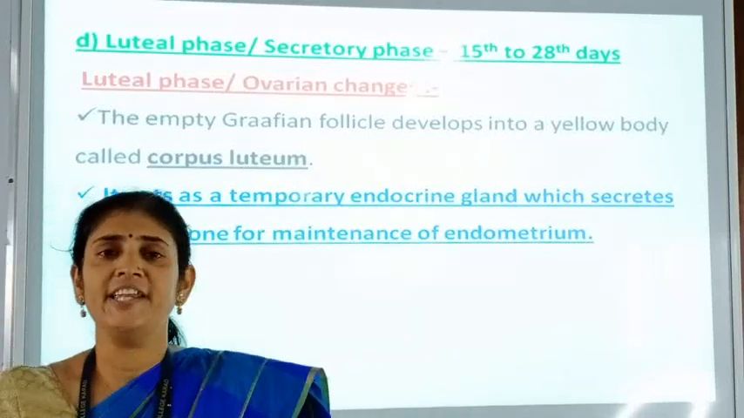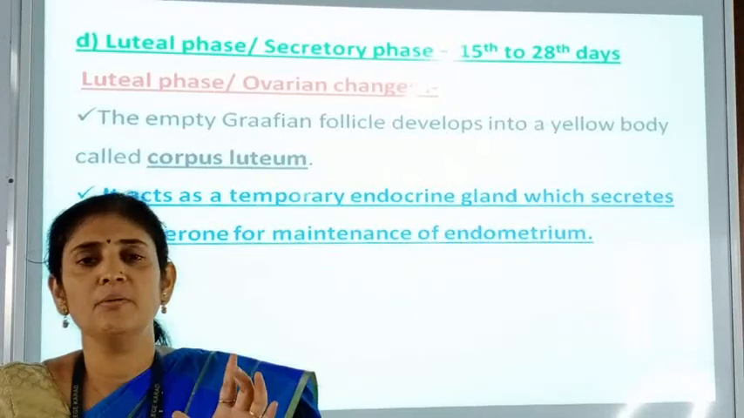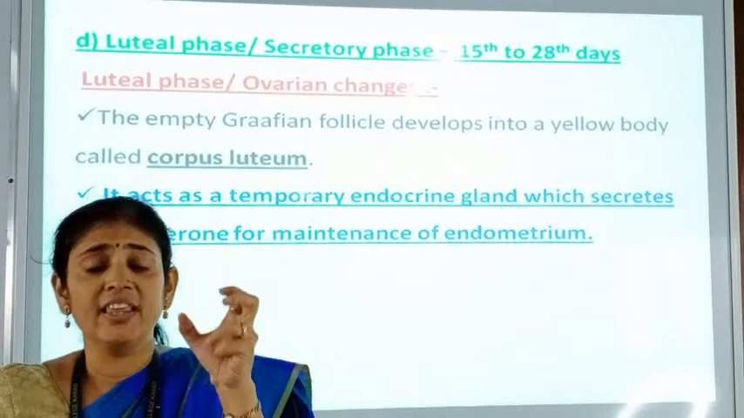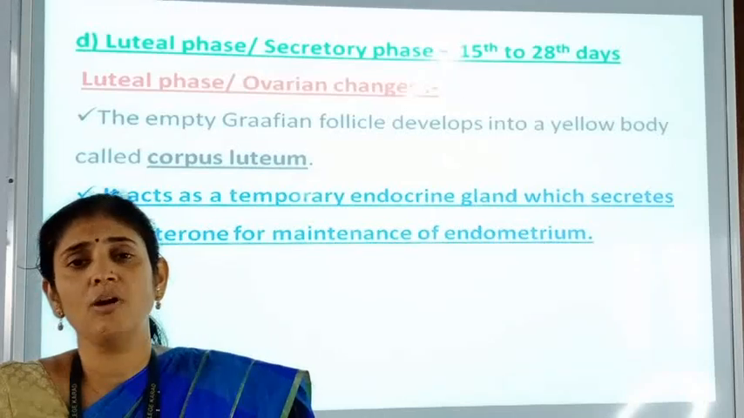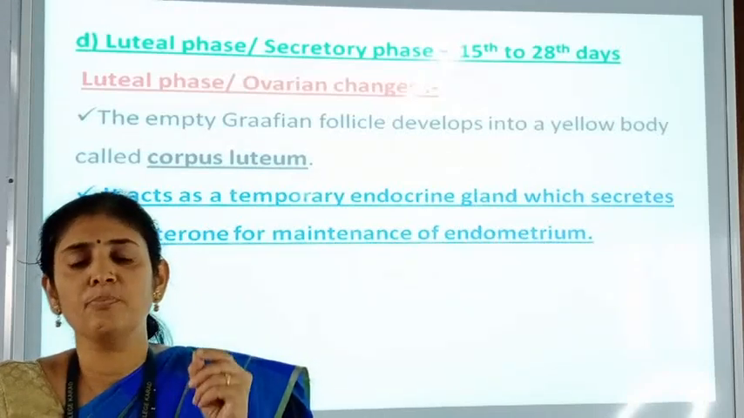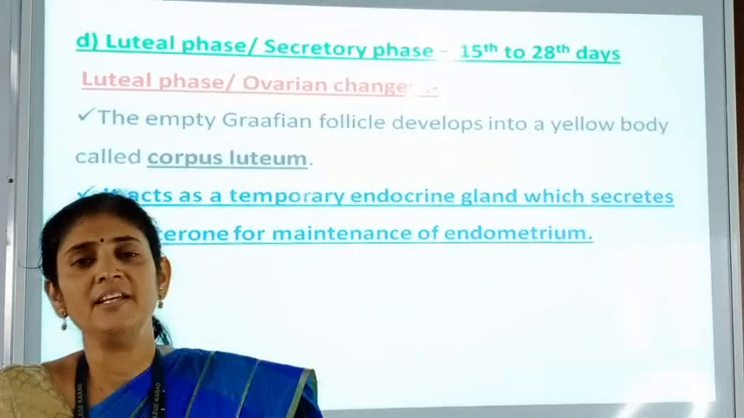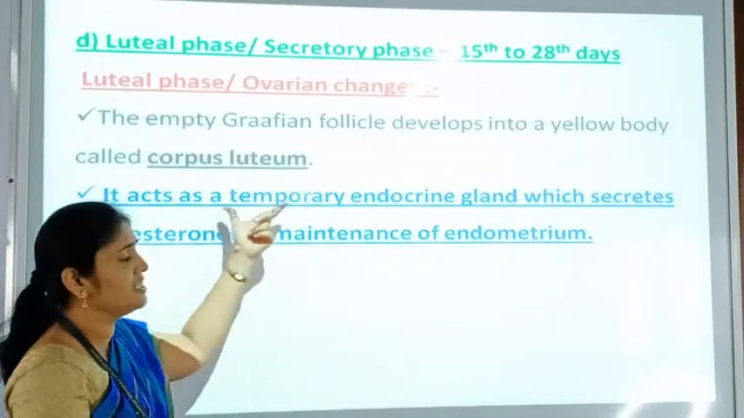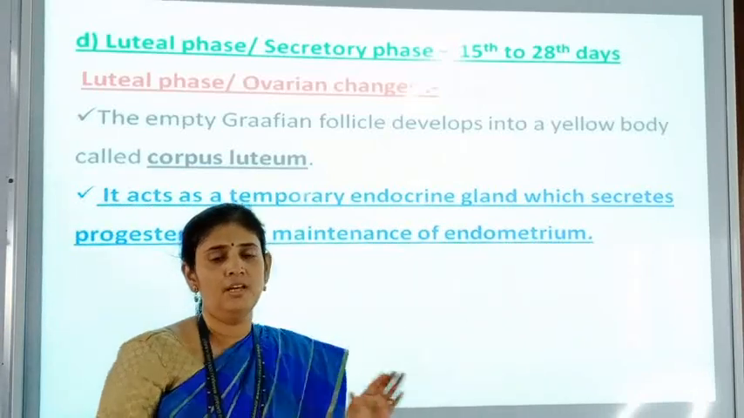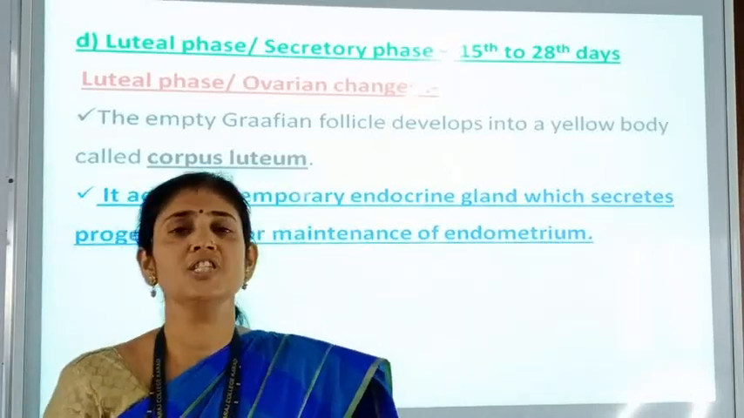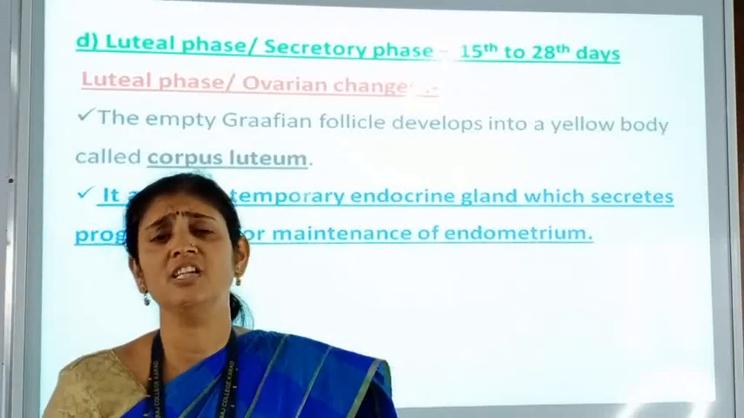When ovulation takes place, ovum or egg is released from the Graafian follicle. That Graafian follicle becomes empty, म्हणजे तो रिकामा होतो, and that empty Graafian follicle is then converted into a yellow body structure, and that is called as a corpus luteum. And this corpus luteum is responsible for secretion of the progesterone hormone, which is maintaining the pregnancy. So here it acts as a temporary endocrine gland which secretes progesterone for the maintenance of the endometrium. This progesterone hormone is responsible for maintaining the endometrium wall of the uterus, and which is very much essential to